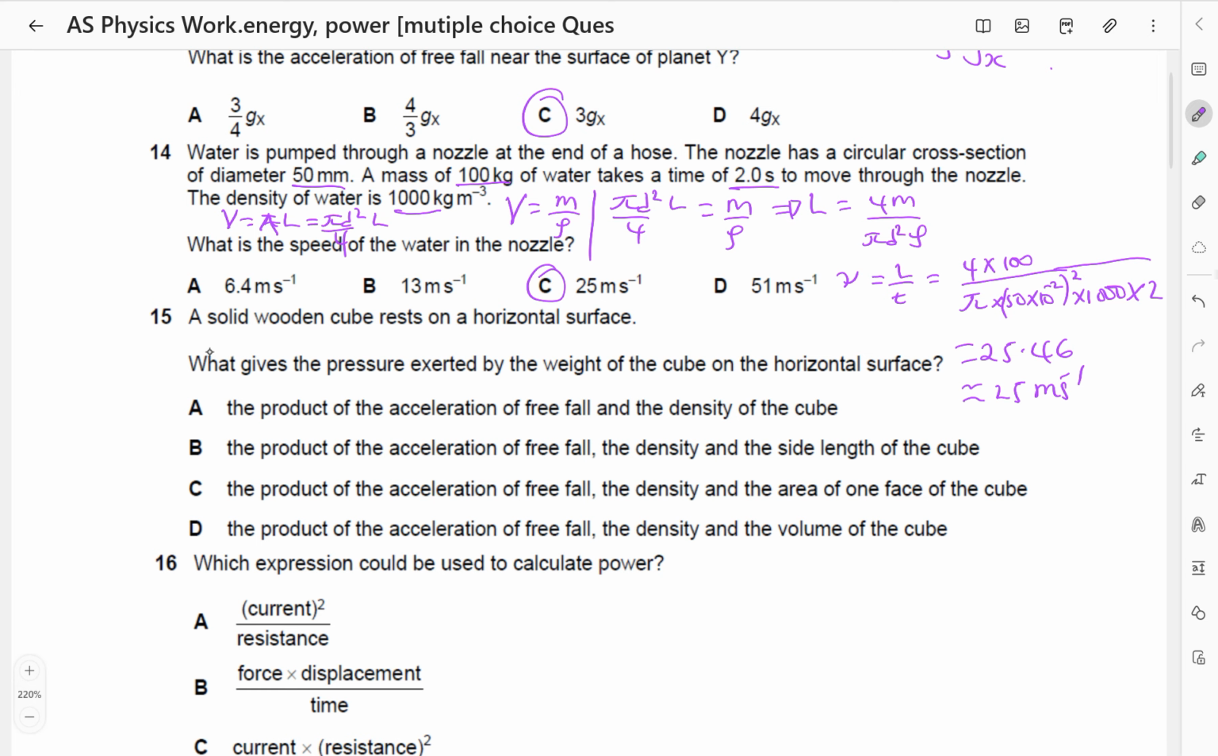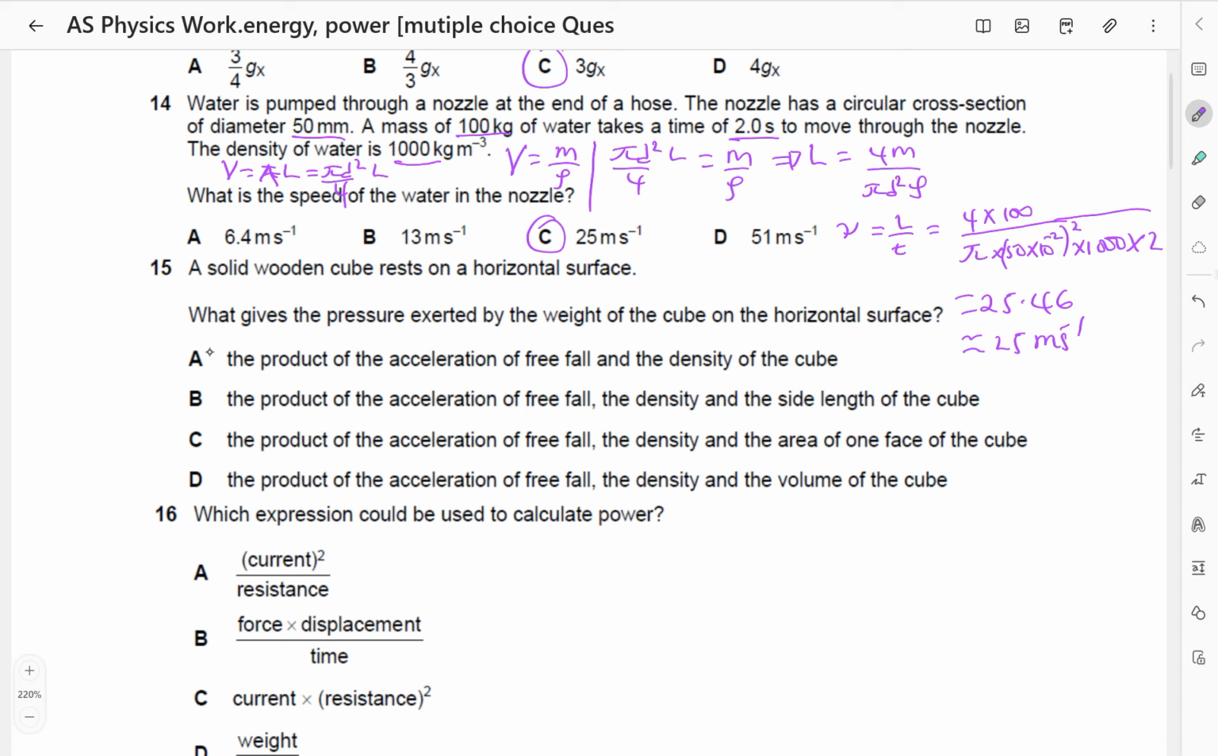A solid wooden cube rests on a horizontal surface. What gives the pressure exerted by the weight of the cube on the horizontal surface? So we know that pressure is equal to force over area. So they are asking what gives the pressure exerted by the weight of the cube on the horizontal surface. Option A is the product of the acceleration of free fall and the density, g times rho. That is not true. Option B is the product of the acceleration of free fall, the density, and the side length of the cube.